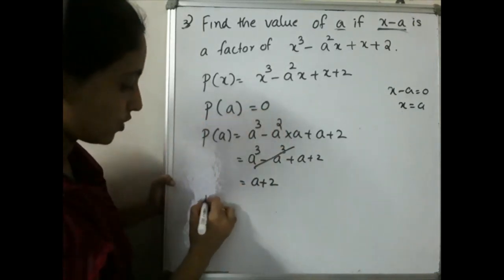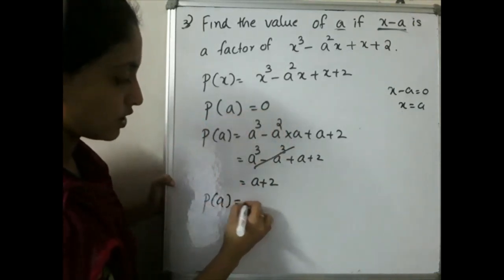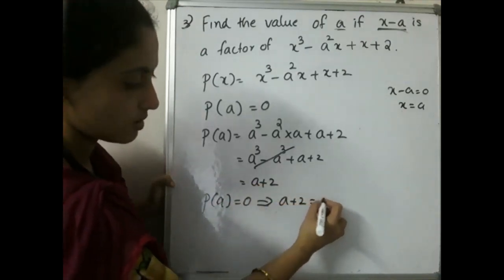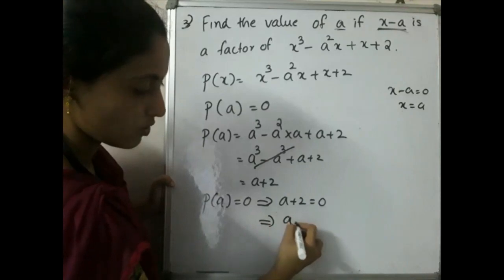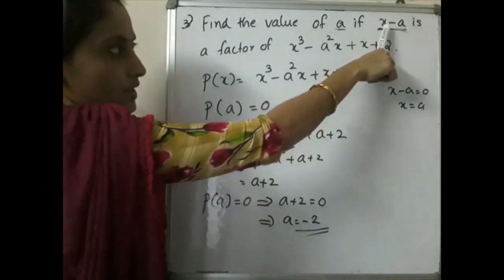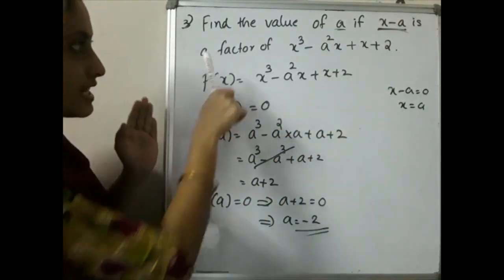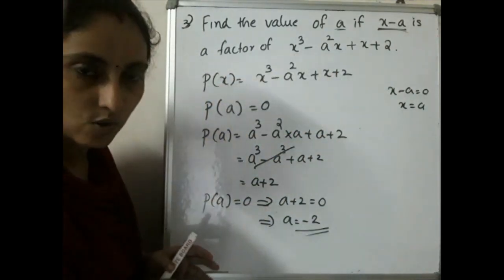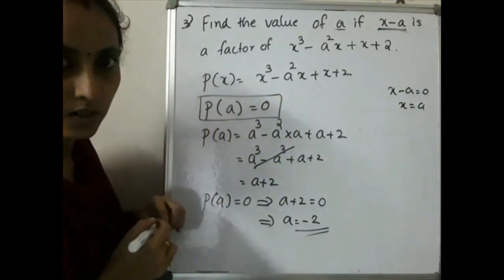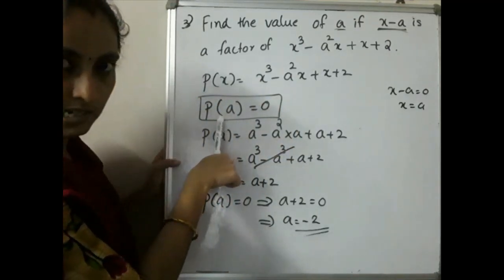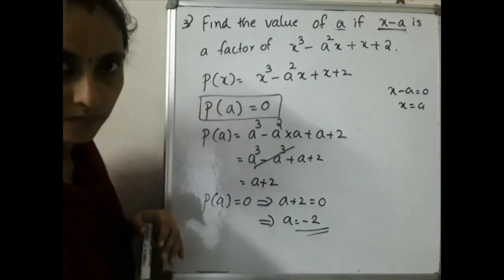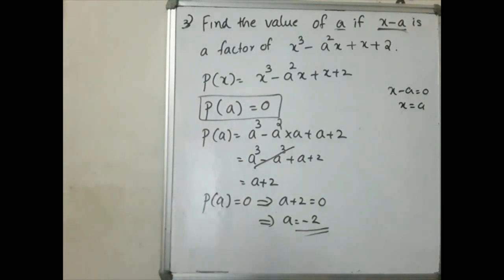So p of a will be equal to 0 according to our question. So p of a is equal to 0 implies a plus 2 will be equal to 0. That is, a will be equal to minus 2. The only concept is that if x minus a is a factor, then p of a will be equal to 0. This is our important step in this question. You have to find p of a first, then equate it to 0, then you get the value for a. Hope you clear this question. Then we will move to the next question.